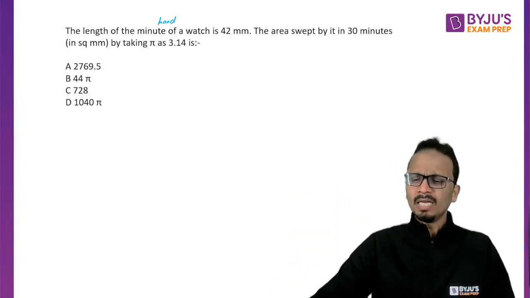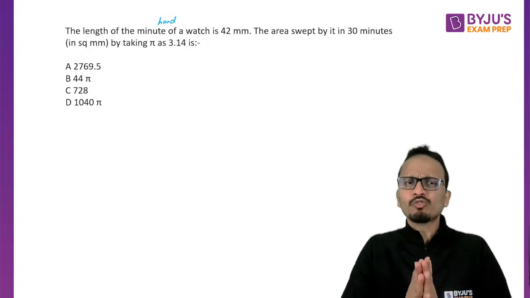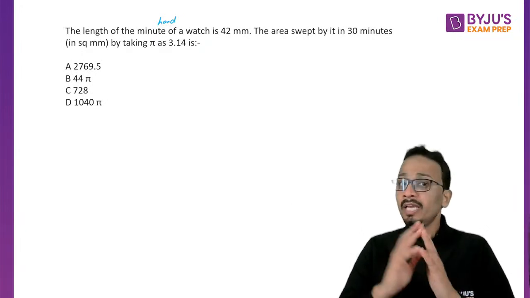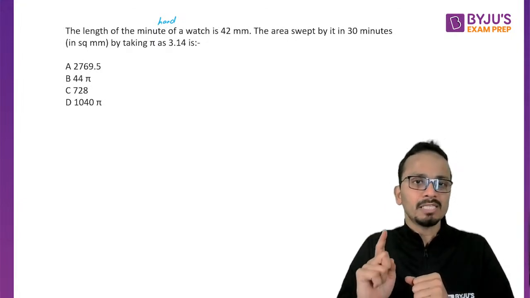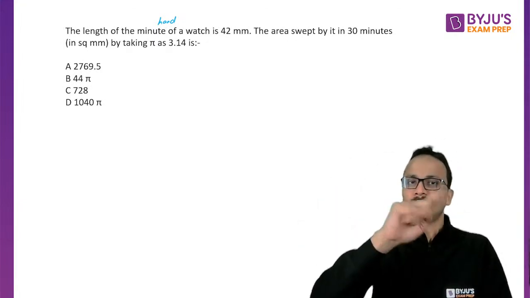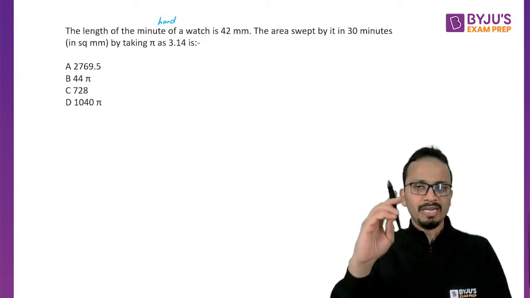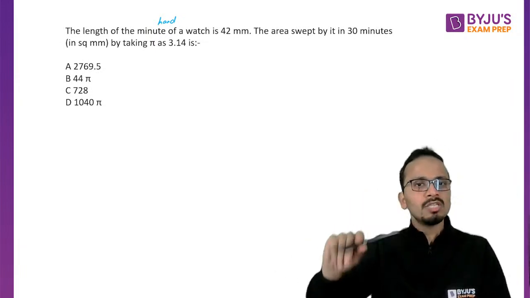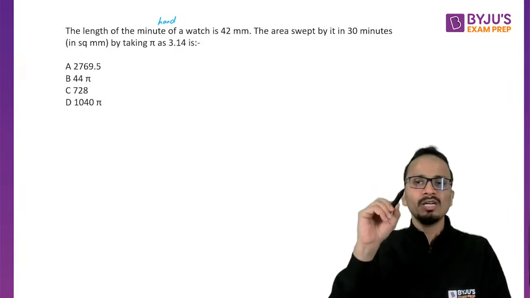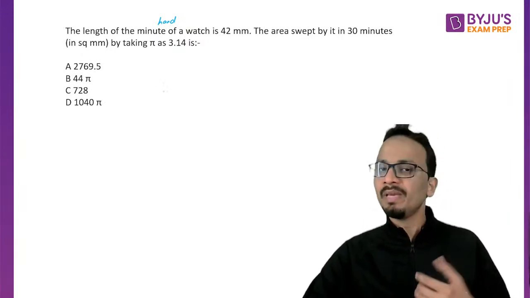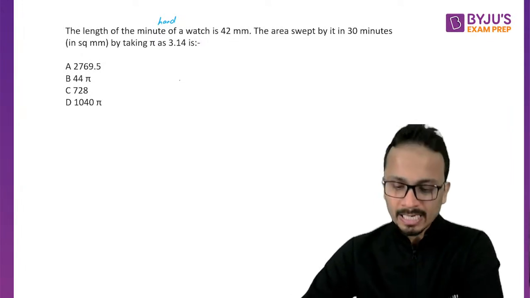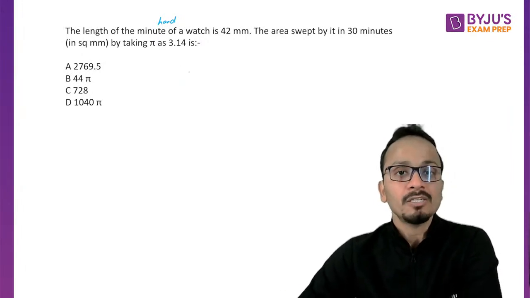Area swept by the minute hand in 60 minutes will be the entire circle. The minute hand will go one complete round in 60 minutes, so in 30 minutes it will go half around. So it will be half a circle. Basically the area that we have to find is a semicircle.